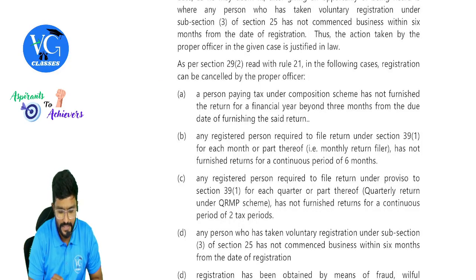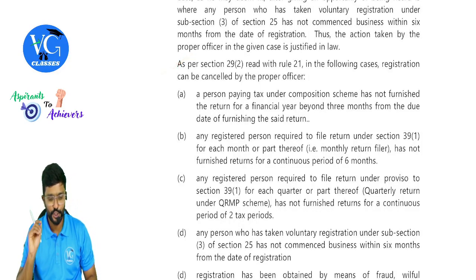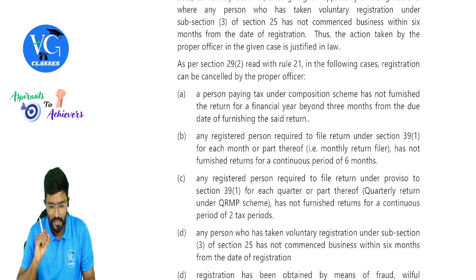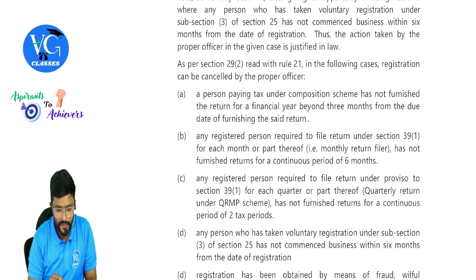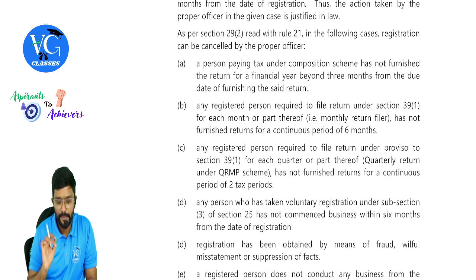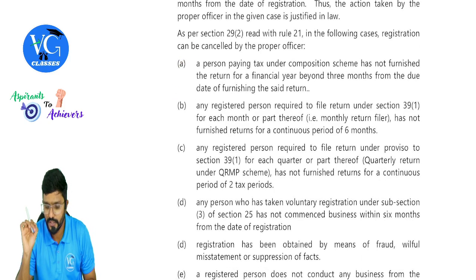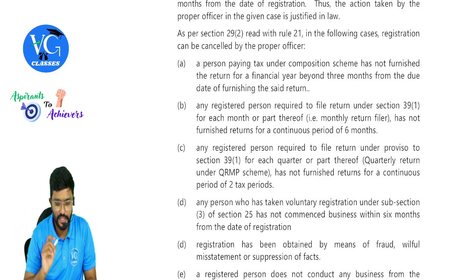They also asked, as per section 29 subsection 2 read with rule 21, in the following cases registration can be cancelled by the proper officer. Which are those cases, guys? One by one. A person paying tax under composition scheme has not furnished the return for the financial year beyond 3 months from the due date of furnishing the said return.